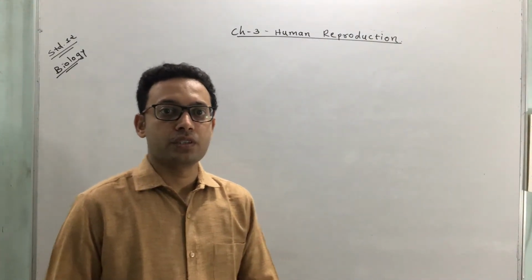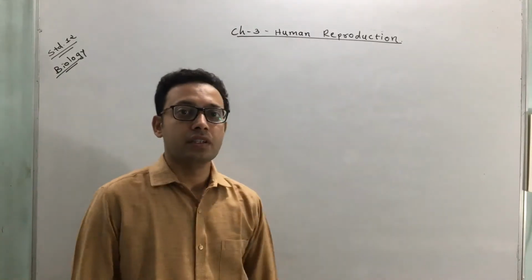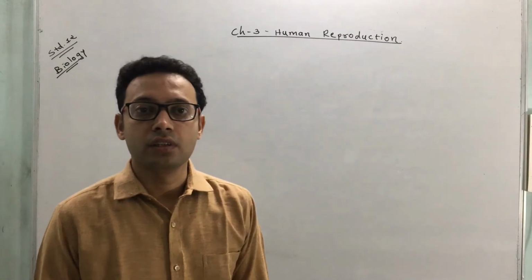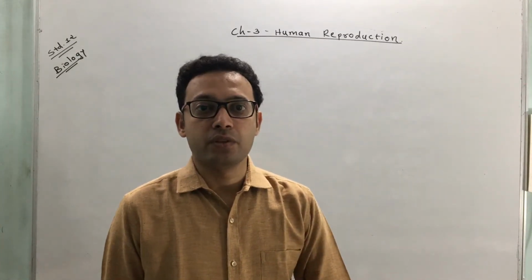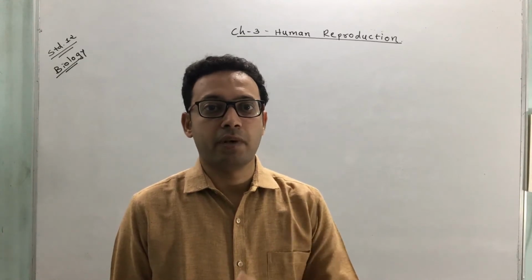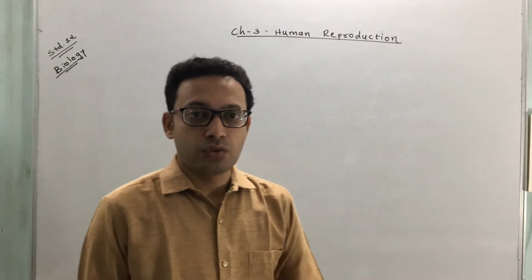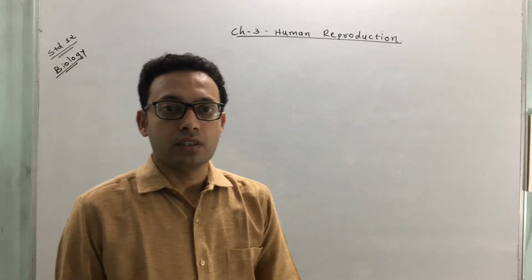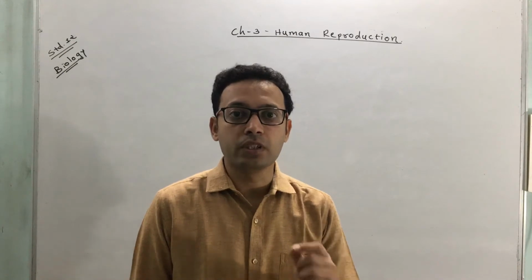Welcome back, dear students. In the previous session, we started with chapter number 3, human reproduction. We have discussed the male and female reproductive systems and their organs and parts. This much has been finished. Now today we are going to start with the events which occur in sexual reproduction in a human.